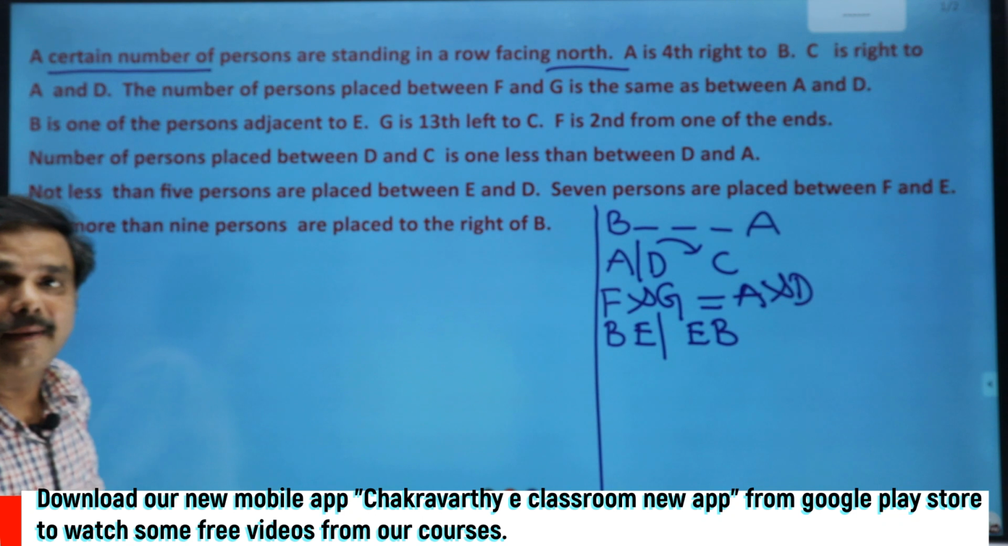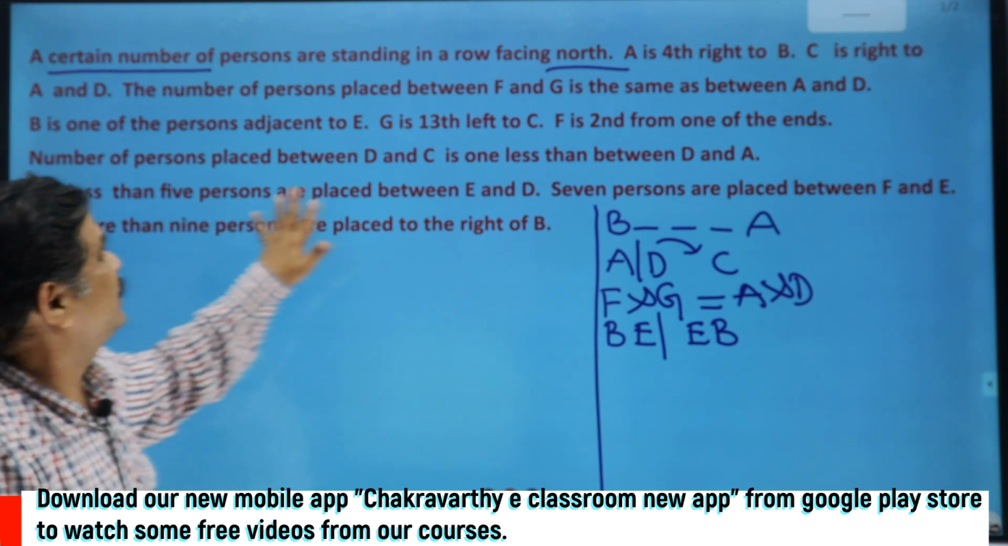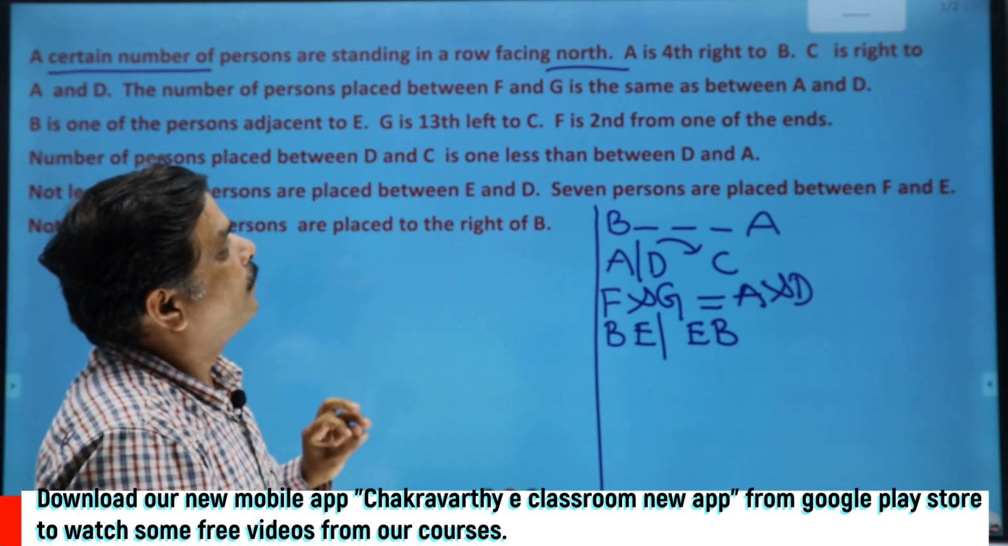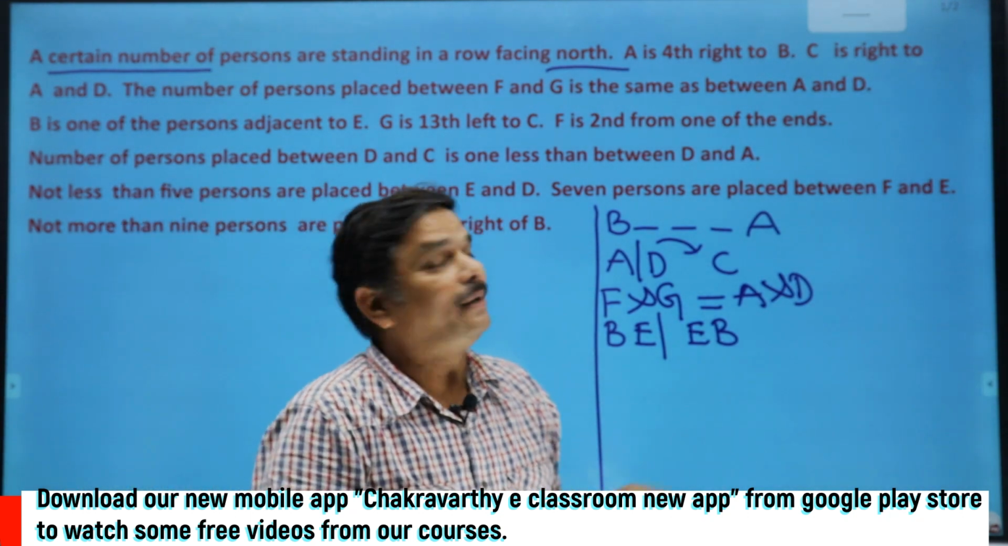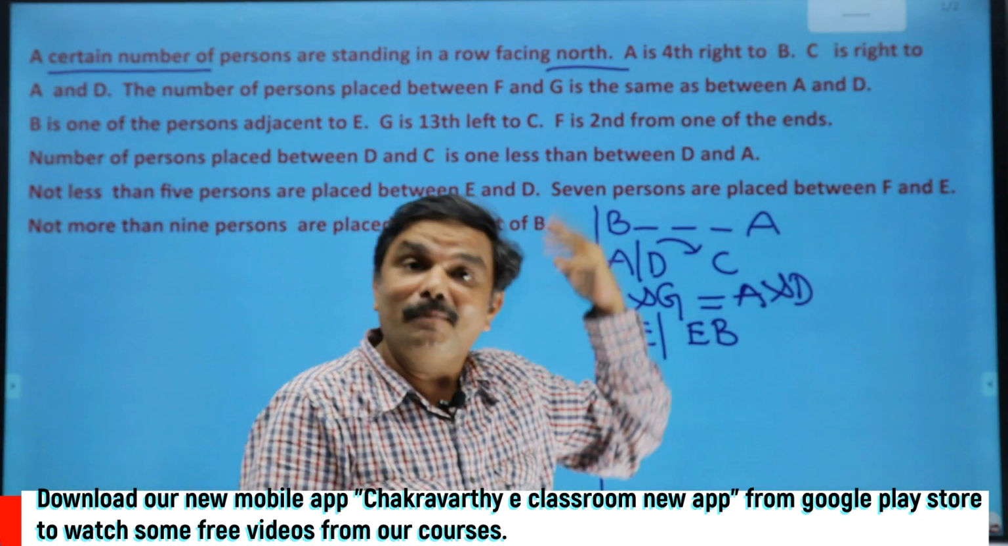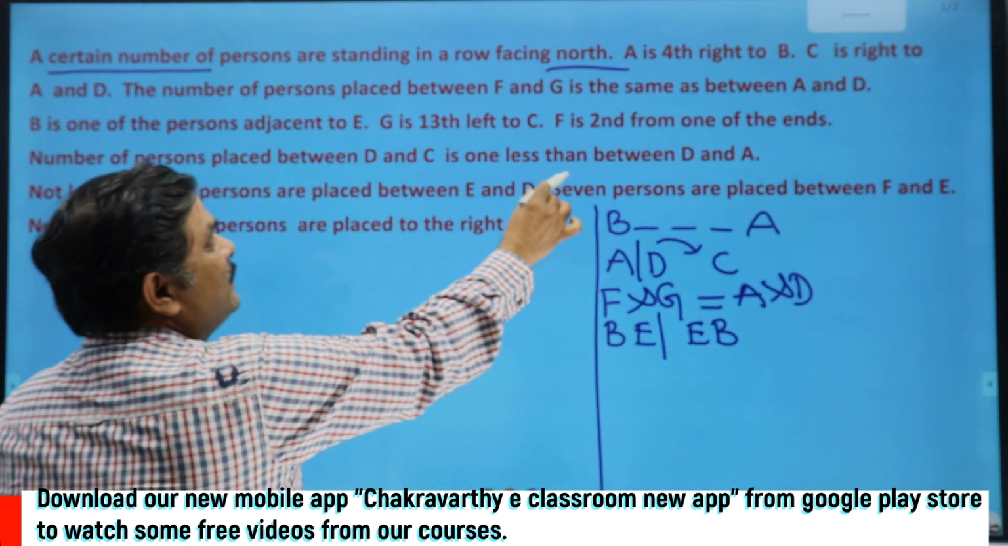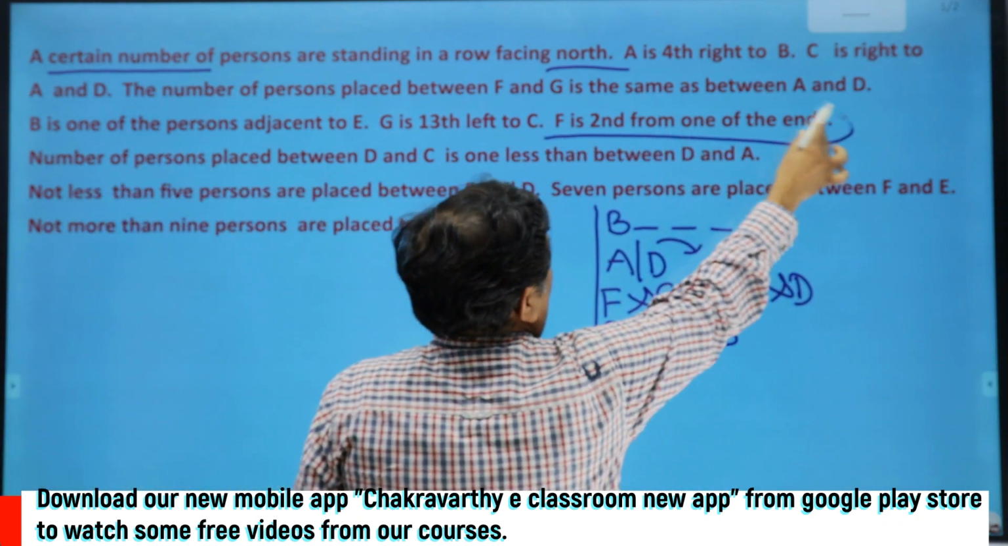Two possibilities are there. Keep it aside. Then go for the next information here. F is second from one of the ends. This is very good information, right? Conformity is there here in many ways. How is that? F is second from one of the ends. I'm going to start the question with this one.